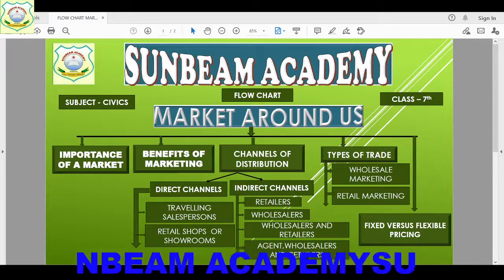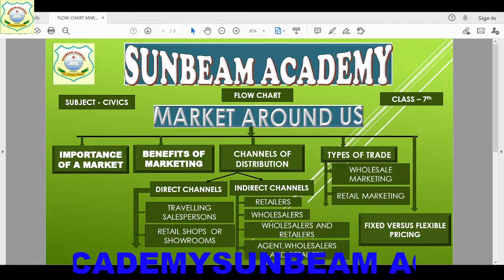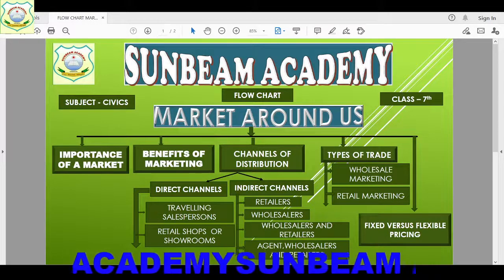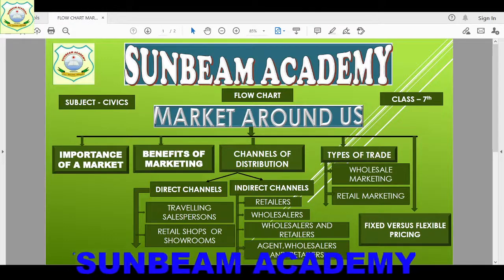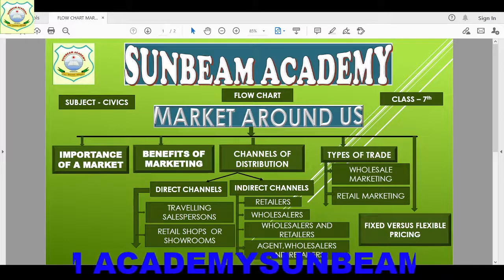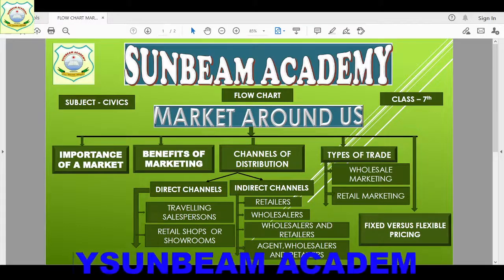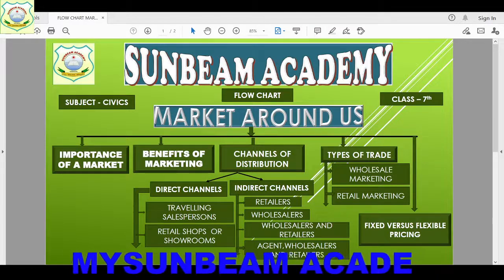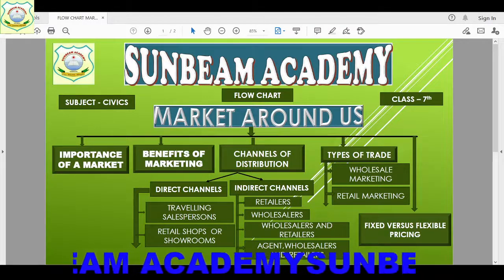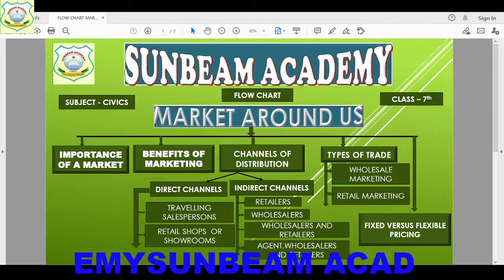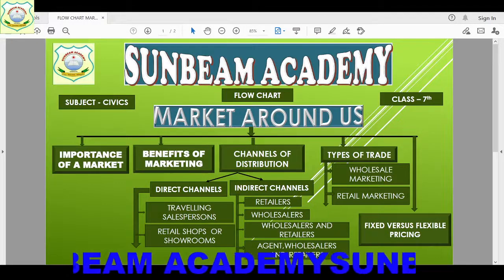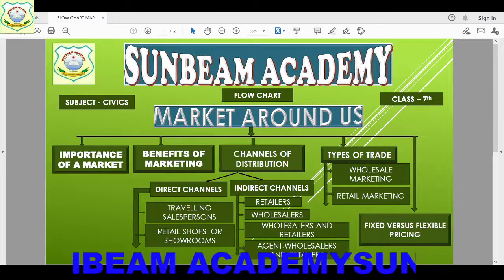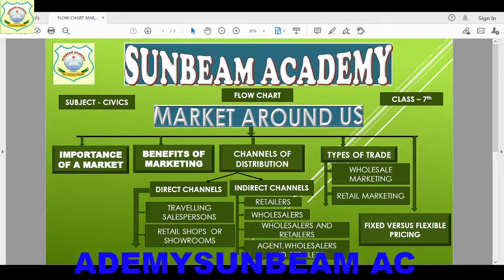So that one example also we have taken, what will happen: the farmer has to travel for days to sell his perishable goods, children, which are not going to stay for a longer time, which are going to spoil quickly within a day. For example, vegetables or any milk product. So some perishable products can be damaged or spoiled easily within a day. So if we take so much time to travel, their goods will not stay the same, right? So that has to be sold quickly.